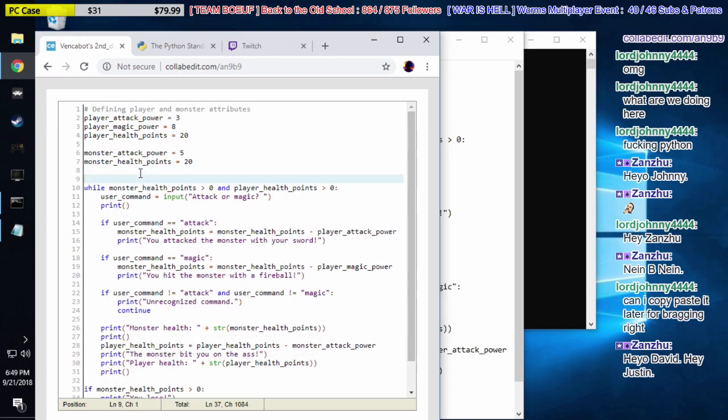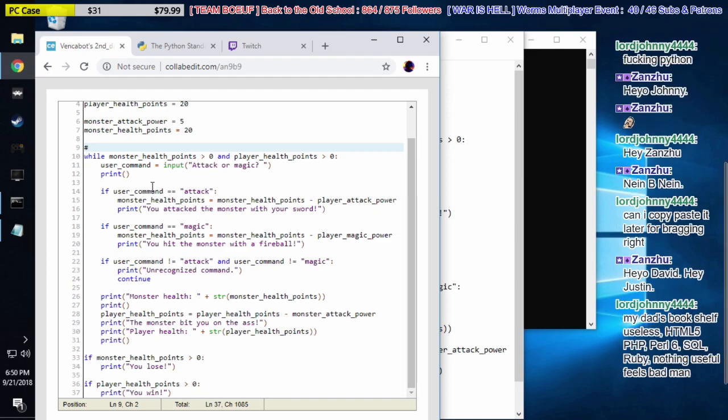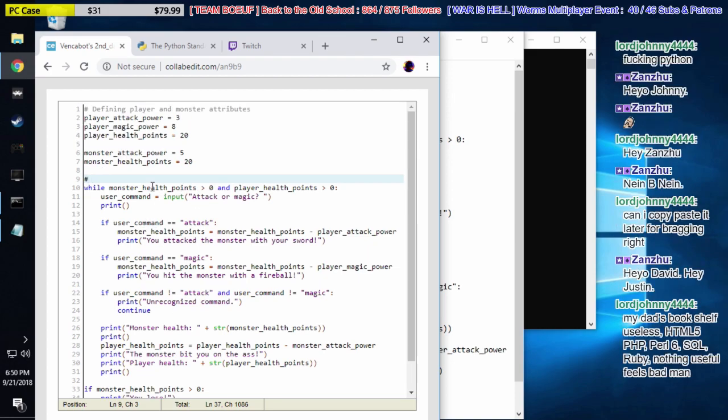And then down here, we have a while loop, and we see while monster health points is greater than 0 and player health points is greater than 0. So we have a conditional block saying keep running this code block for as long as both the player and the monster are alive. If they both have health points greater than 0, keep on running this code here. So we're going to call this the main combat loop. The main combat loop runs as long as both characters are alive.